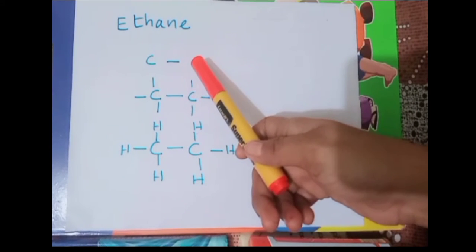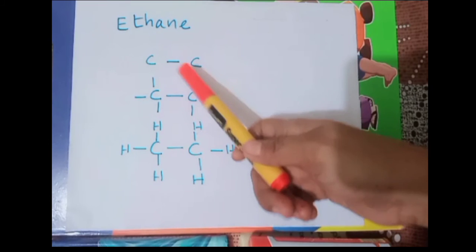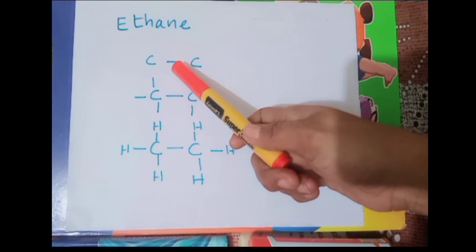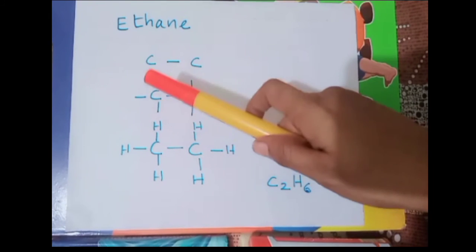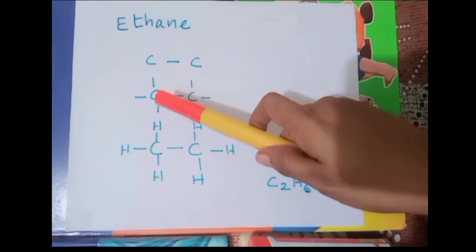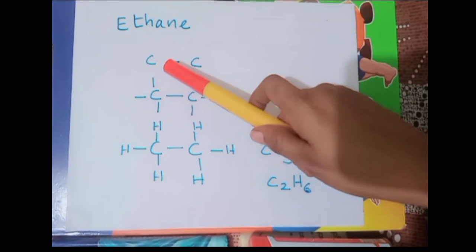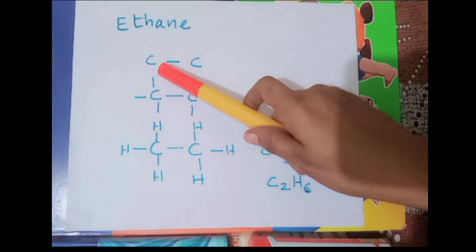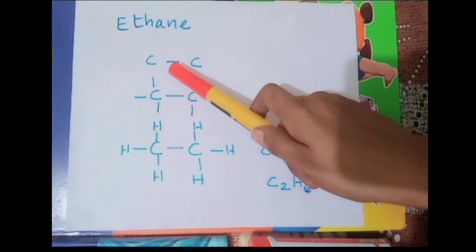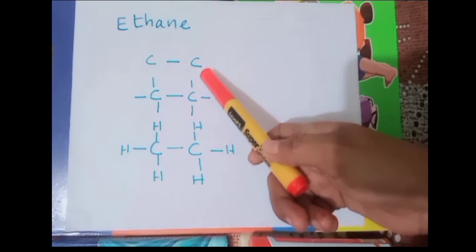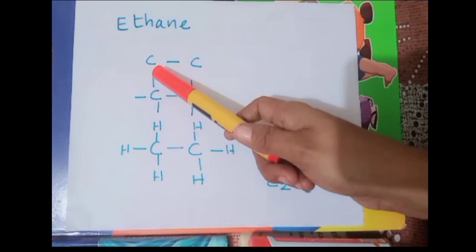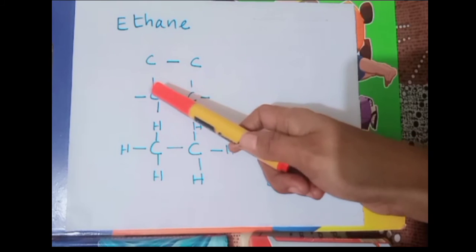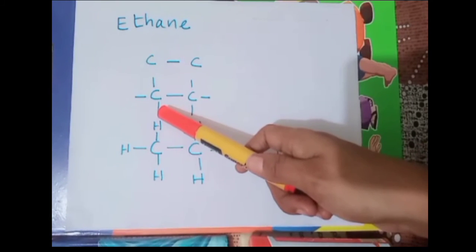So this is the first step, writing the carbon atom number and putting a bond in between the carbon atoms. And the second step is that we satisfy all 4 bonds around the carbon atom. So here, if you look at the first carbon atom, there's already one bond with the second carbon atom. So how many bonds are remaining? 3 bonds. So we have to put the 3 bonds around this carbon atom.